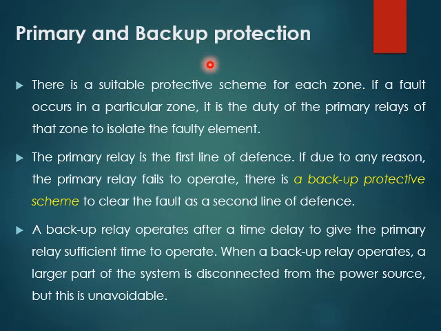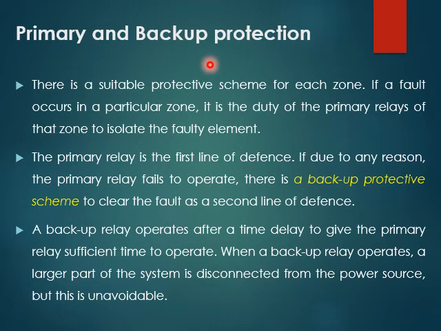If due to any reason the primary relays fail to operate, then the backup protection scheme is going to clear that fault, and that backup line protection is going to act as a second line of defense. So here, before operating, the backup relay is going to give some time to the primary relay to operate first.